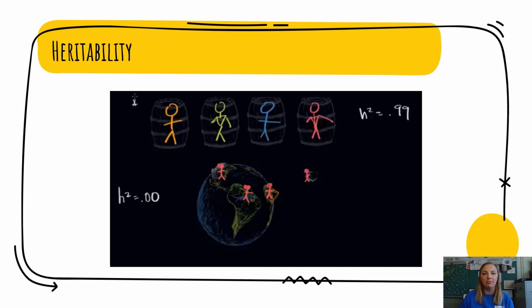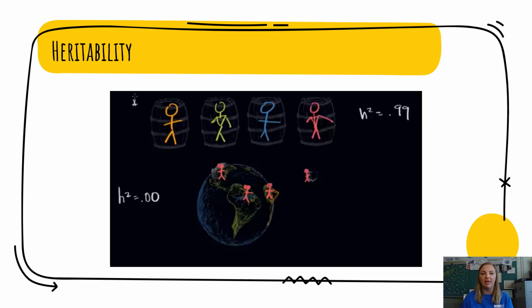And a high heritability, or a heritability score closer to 1, is going to mean that the differences between one person and the next are absolutely due to genes. So our example is, let's just say we have 4 boys, and this isn't ethical, it's hypothetical, but we are going to raise all 4 of those boys who are genetically dissimilar, so they are not related, in the exact same environment.